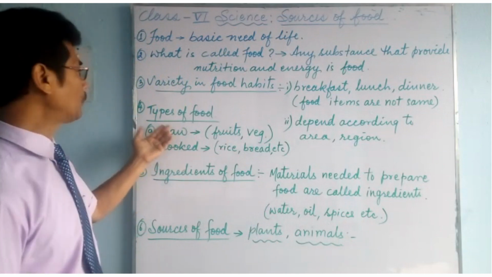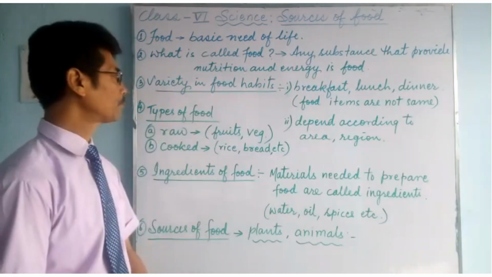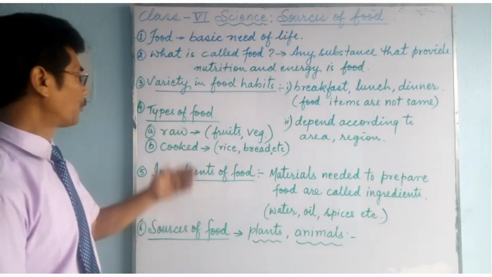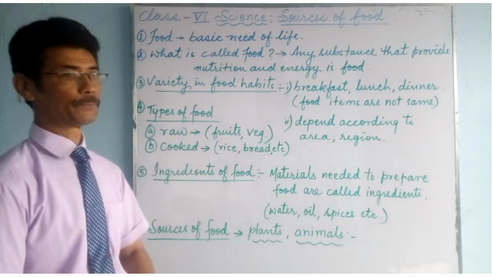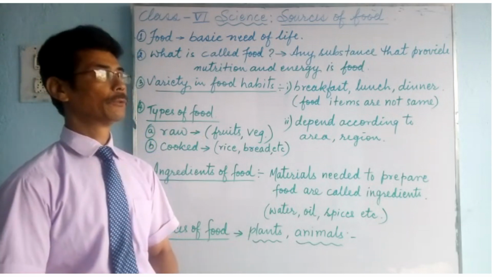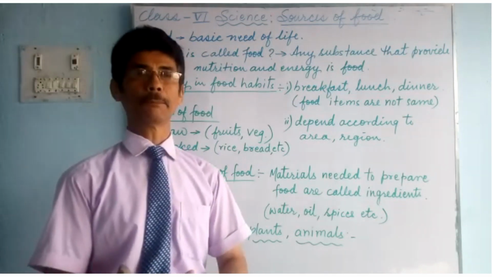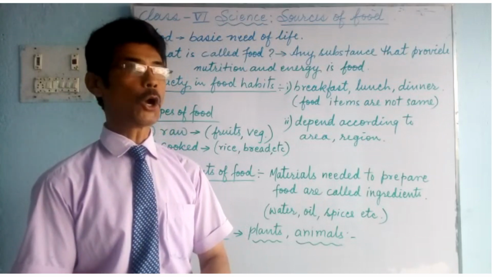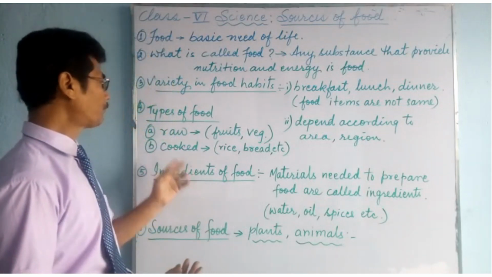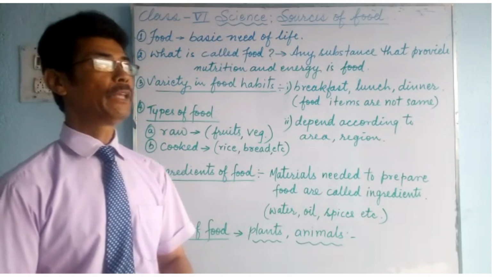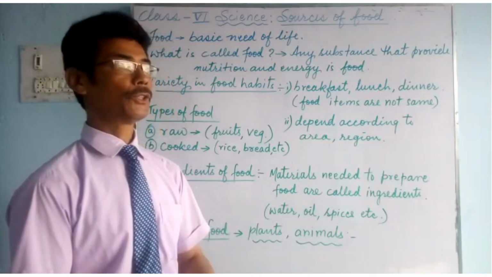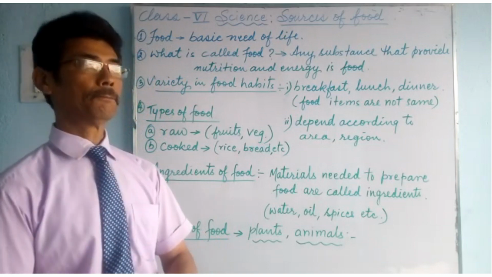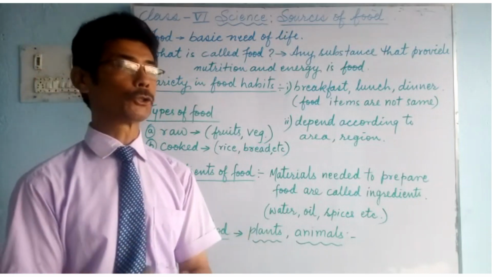Now number 4, we'll talk about types of food. There are 2 types of food, raw and cooked. Raw food, we eat fruits, vegetables. They can be eaten raw. And cooked food, most of the time we eat cooked food such as meat, eggs, fish, rice, bread, etc. It has to be cooked.